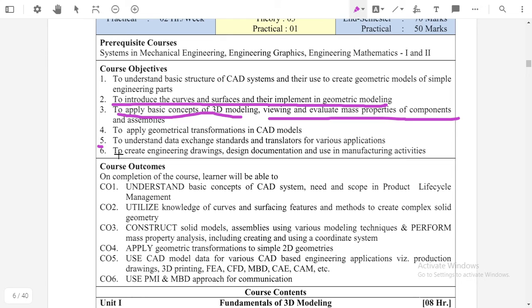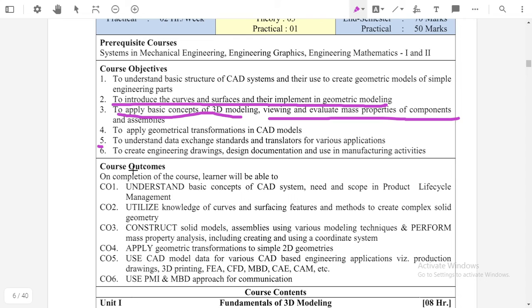If we consider any component that we want to manufacture, there are different steps in that. First of all, we have to create its drawing, then we have to create its design, then we have to make the documentation of this, then we have to manufacture it. All these steps are related to each other. After learning this subject, all this knowledge we will get in that subject, that is solid modeling and drafting. Okay, these are the objectives of this subject.